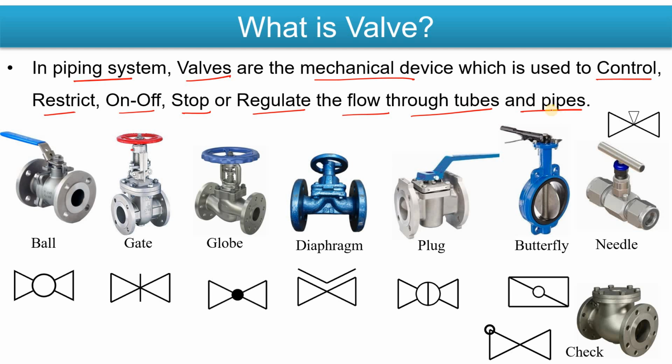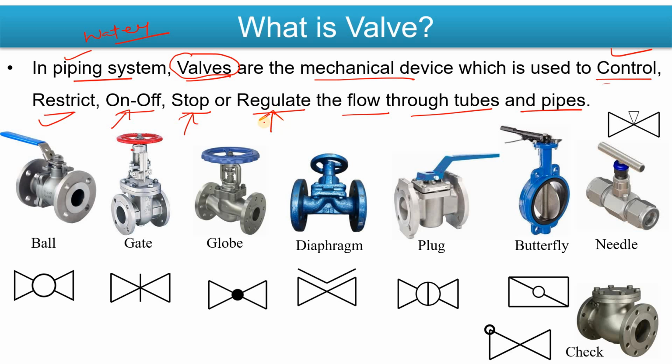Now what is the meaning of it? Very simple: in your home there are pipelines. Okay, like in your kitchen you use the pipe. Okay, in your washroom you use the piping system, right? So why are we using that? And in that piping there is water. Okay, in most cases there is water, right? Now there you are using the valves, the mechanical device. Why? To control that water flow, to restrict that water flow, to turn the flow of that water on or off, right? To stop or regulate the flow of the water.